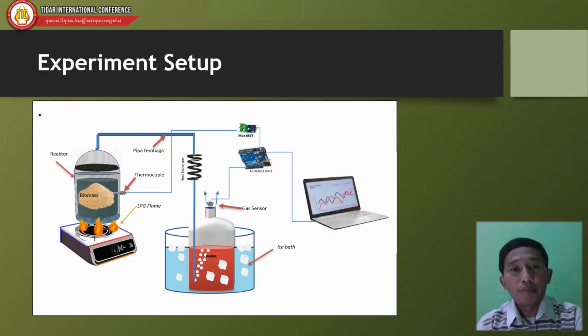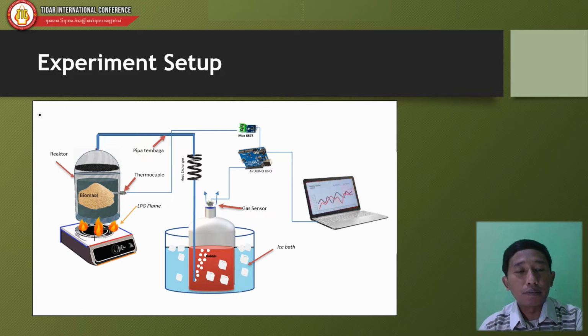This is our experiment setup. We are using an LPG flame to heat biomass in the pyrolysis reactor. We use a fixed bed reactor to pyrolyze biomass from sawdust.